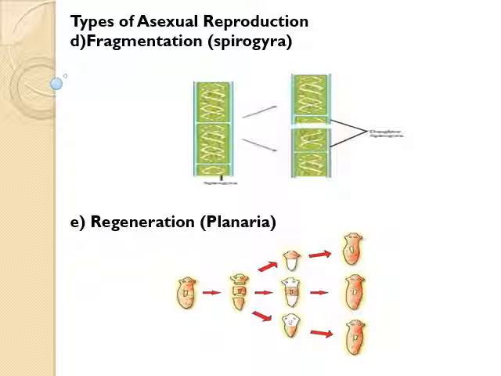Regeneration is carried out by specialized cells. These cells increase in number very quickly and make a large number of cells. From this, the mass of cells undergoes changes to become various cell types and tissues. These changes take place in an organized sequence called development. These tissues form various organs and body parts. This mode of reproduction takes place only in organisms which have simple body organization.